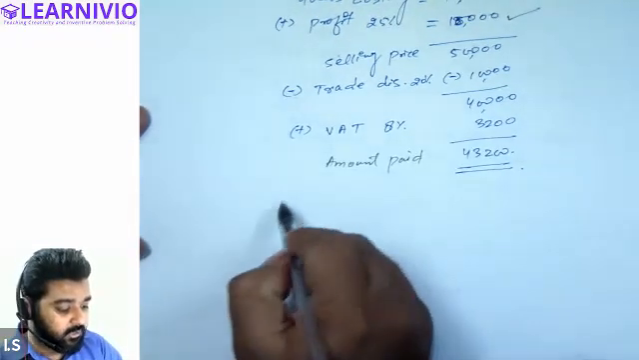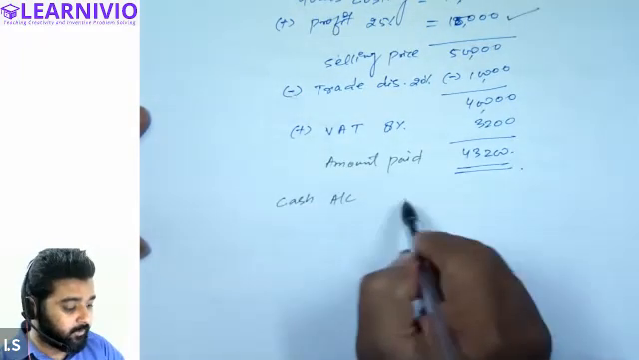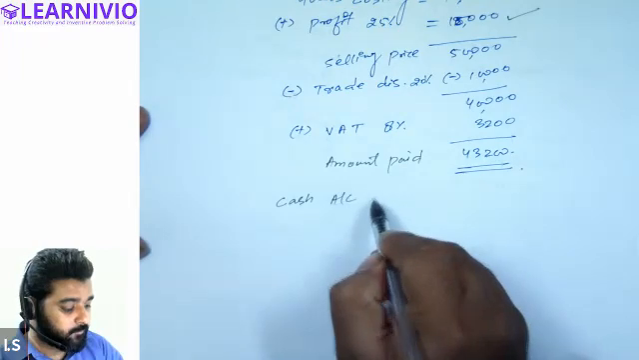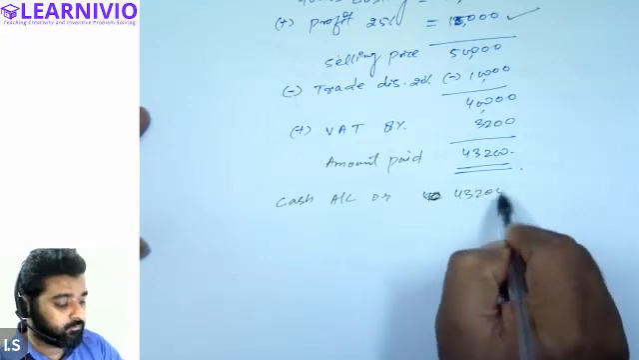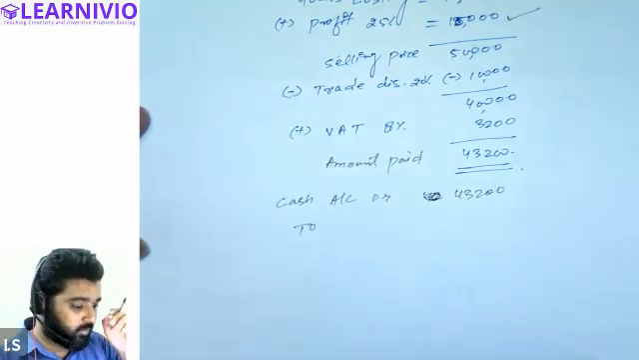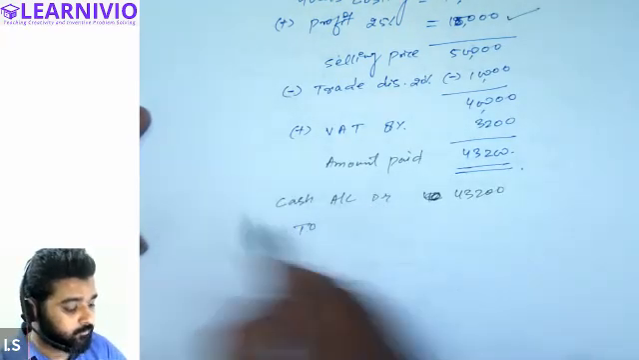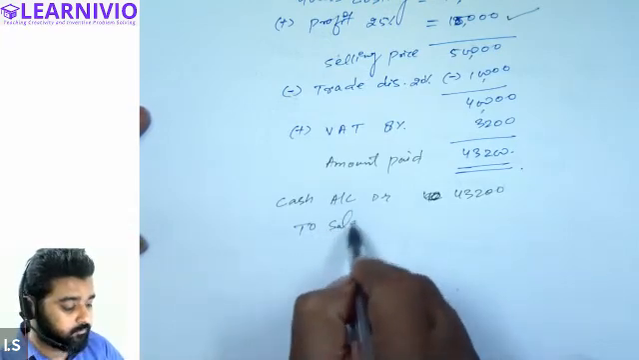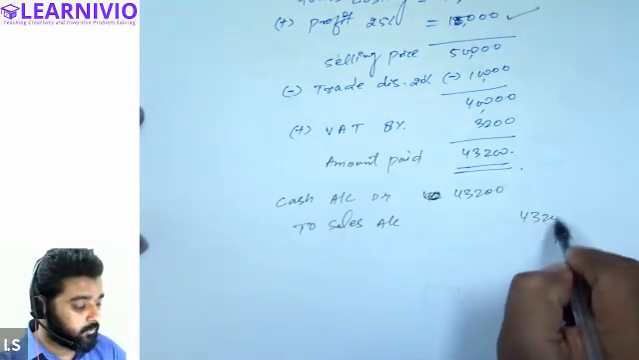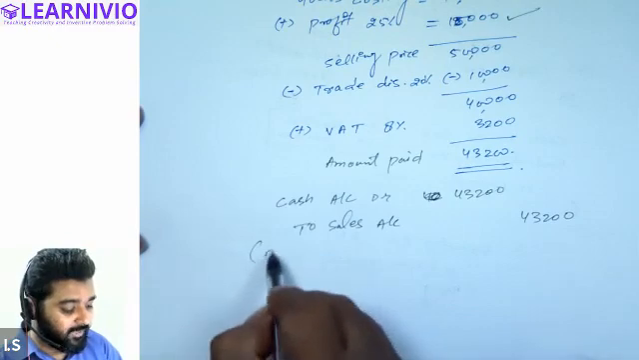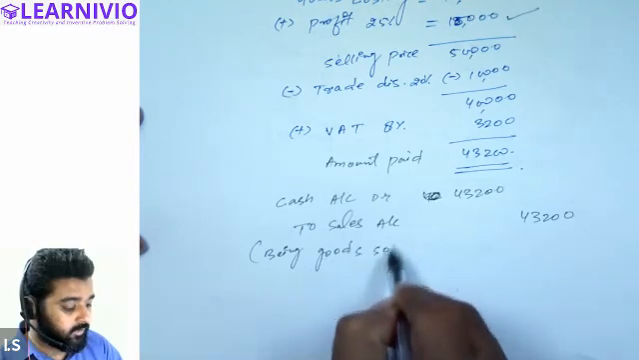We will write it as cash account debit for 43,200. To, tell me what I will write here. Cash account debit to sales account. Halima, is this clear? Cash account debit to sales account 43,200. We can also write down the narration: being goods sold on cash.